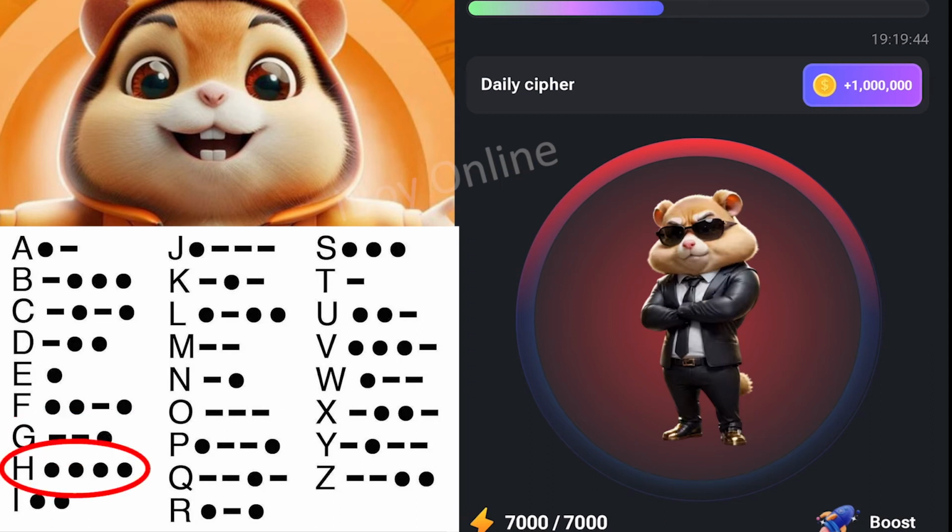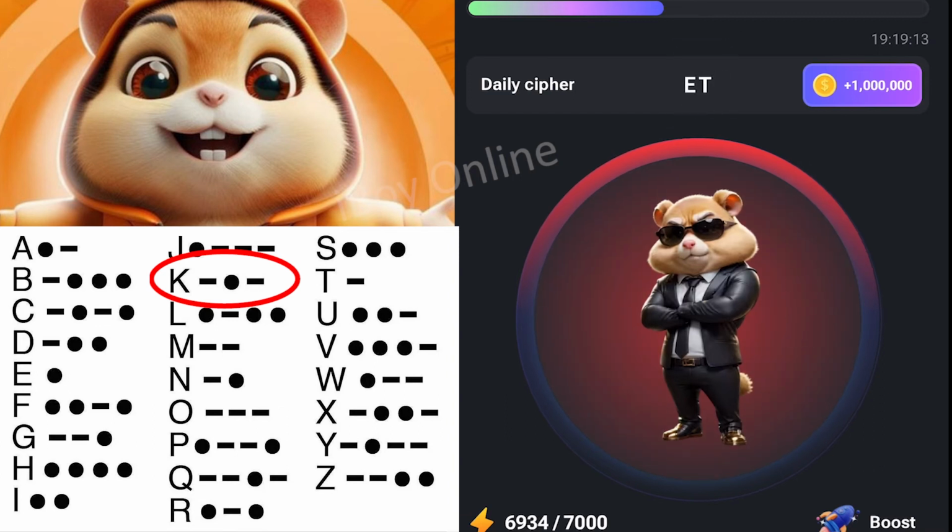Then for H it is 4 dots, so 1, 2, 3, 4. That's for H. Then for I it is 2 dots, 1, 2. And for J it is dots, then you hold and release, hold and release, hold and release. That's for J. Then K, you hold and release, you hold and release.